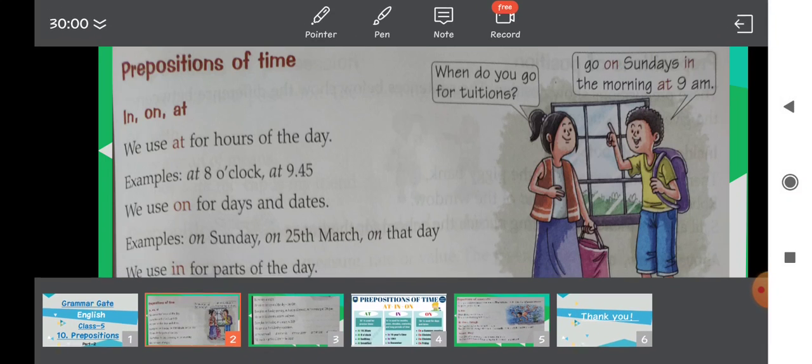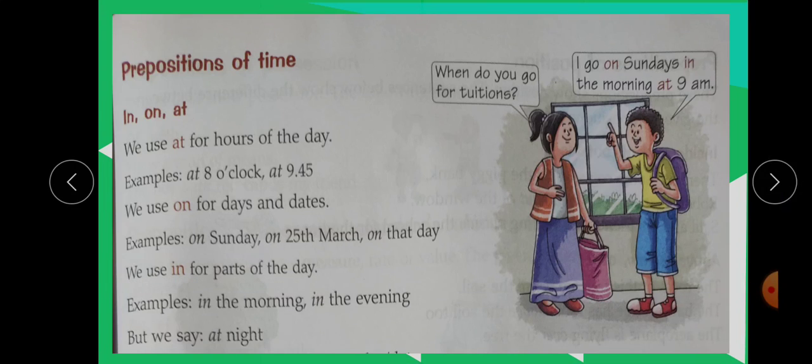So students, open page number 75 and look at that page. Prepositions of time: in, on, at. In prepositions of place also we learned in, on and at. Now once again, in prepositions of time, we will learn how to use in, on, at. We use at for hours of the day, for the clock time.